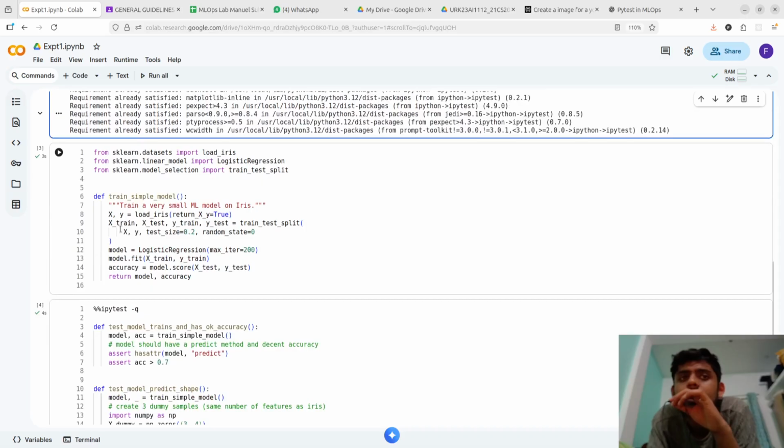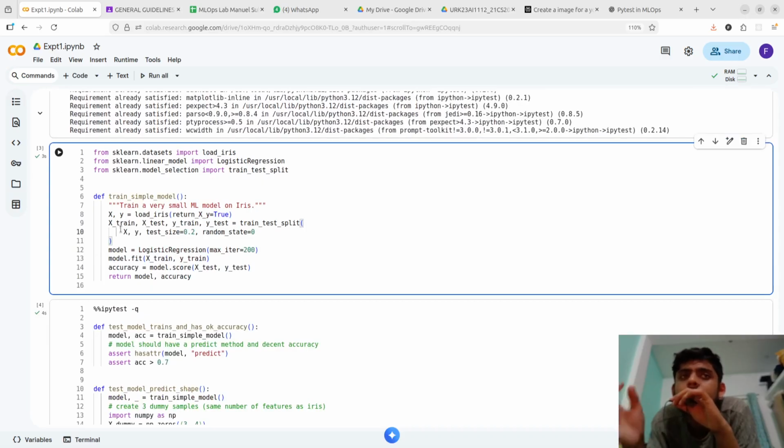After that, I use a simple scikit-learn library to train a simple logistic regression with a max iteration of 200. The algorithm is very simple, so I use a maximum iteration of 200 to have better accuracy.